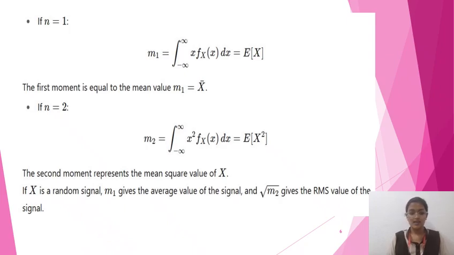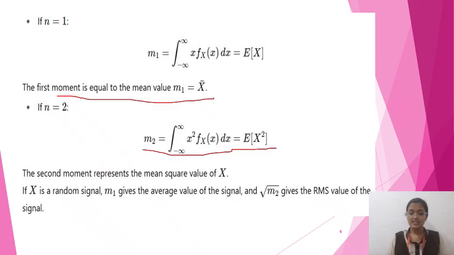If n equals 2, then m2 equals the integral from minus infinity to infinity of x square fx of x dx, which equals expectation of x square. Means the second moment represents the mean square of x.